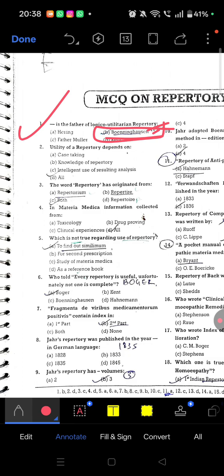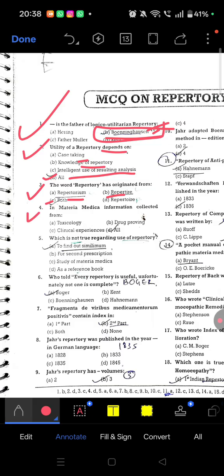Question number 2: utility of a repertory depends upon case taking, knowledge of repertory, intelligent use of resulting analysis. So the right answer is all of the above. Question number 3: the word repertory has originated from both the word repertorium and repertoire.